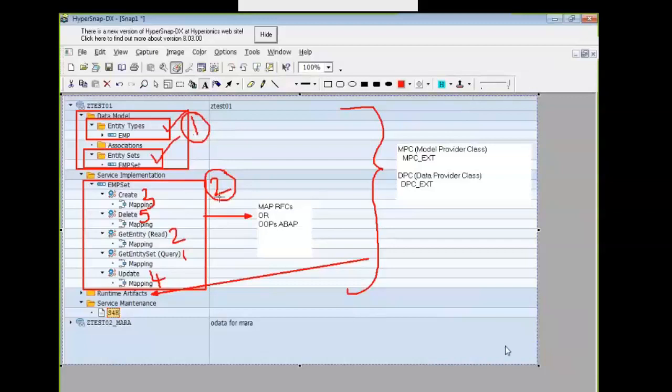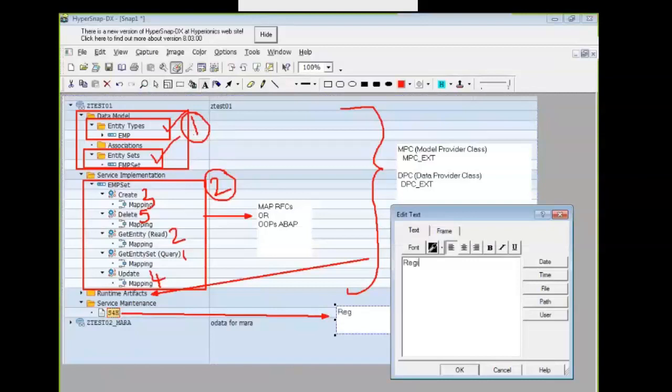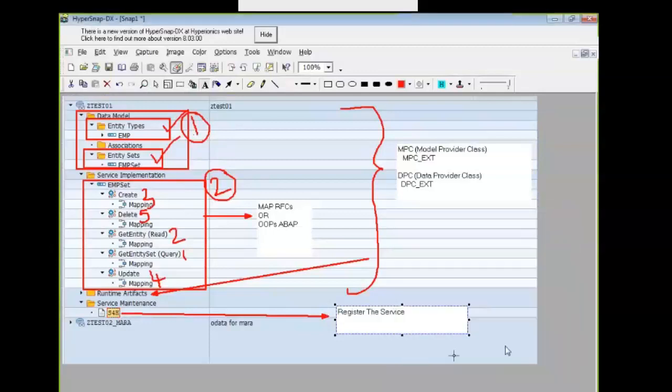Then once you are done with all the CRUD operations, you have to register the service. When you register the service, it gets registered in SICF, the T-code used for maintaining, registering, activating or deactivating the services.